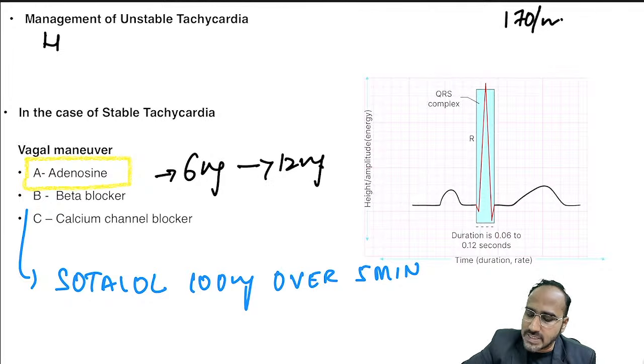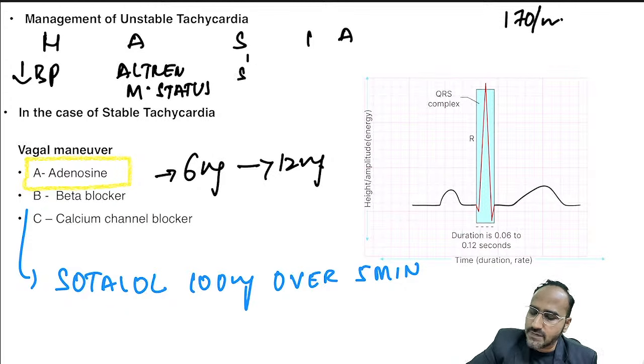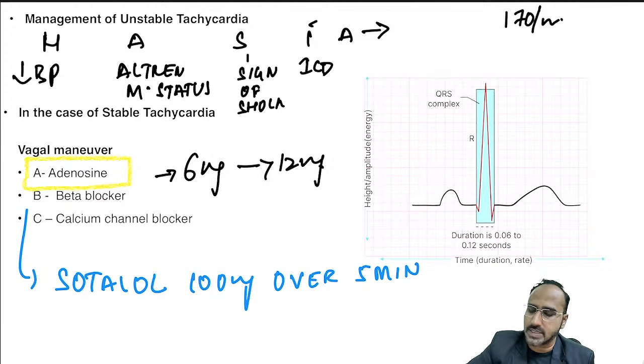What are the signs of instability? The signs of instability are HAsIA signs. What are HAsIA signs, guys? H means hypotension. A stands for altered mental status. Okay. S stands for signs of shock. I stands for ischemic chest discomfort. It's not intercostal drain. Ischemic. And A stands for acute heart failure.